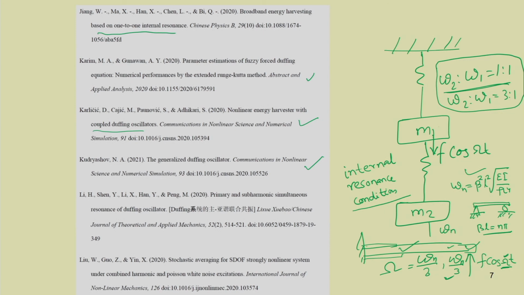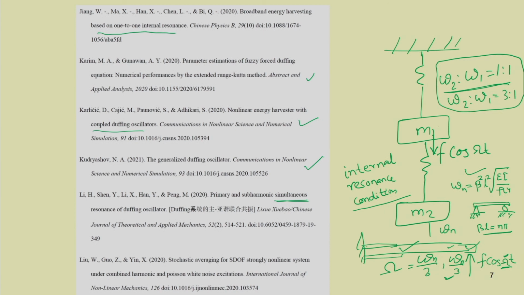All these resonance conditions, sometimes two or more resonance conditions can occur simultaneously. That is why you can see the simultaneous resonance conditions written here. Both primary and subharmonic resonance conditions are occurring at the same time. That is why in this paper, the primary and subharmonic simultaneous resonance conditions have been discussed.